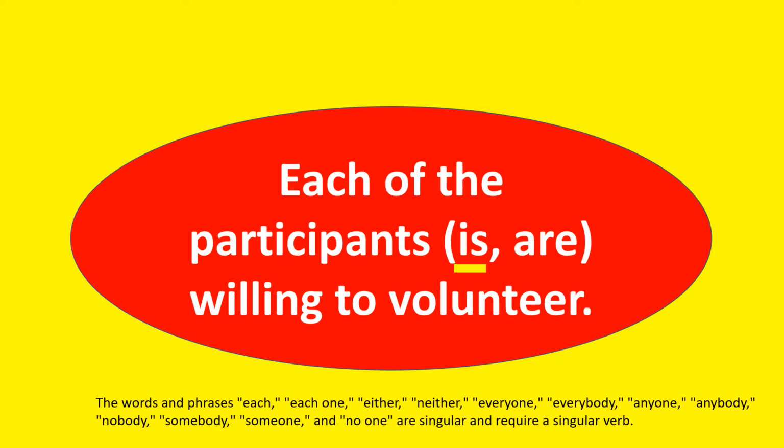The words and phrases each, one, either, neither, everyone, everybody, anyone, anybody, nobody, somebody, someone, and no one, all of those are singular and require a singular verb. So whenever you see subjects like that, each, one, and so on and so forth, you'll take a singular verb.